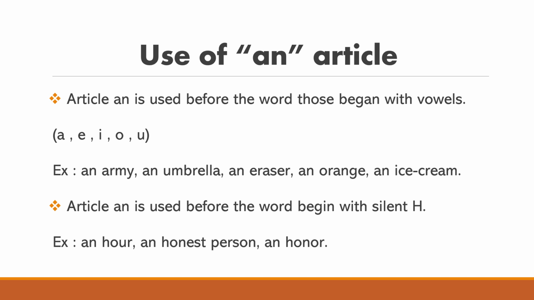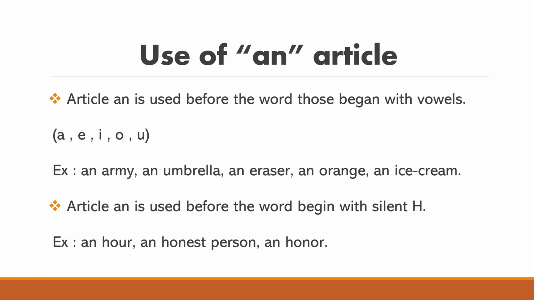See, A is a vowel, and as I said in Hindi, it comes in swar. So we have to use an. Umbrella, U, it is coming in swar. So we have to use an. Eraser, E, it is coming in swar. So we have to use an. Orange, O is coming in swar. So we have to use an. Ice cream, I is coming in swar. So we have to use an.